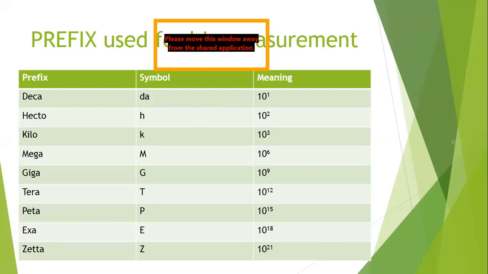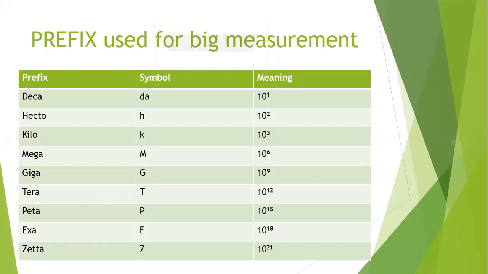If something is 1000 times bigger, the prefix we use is kilo, and the symbol is k. Then if something is 10 lakh times bigger, how many times bigger? 10 lakh.